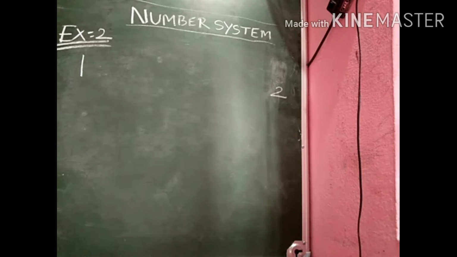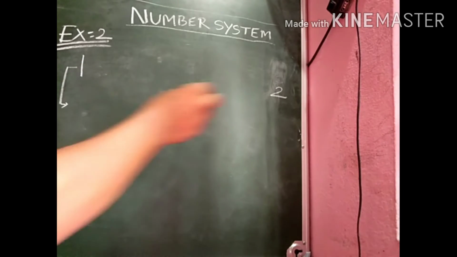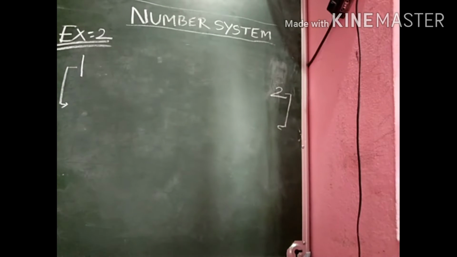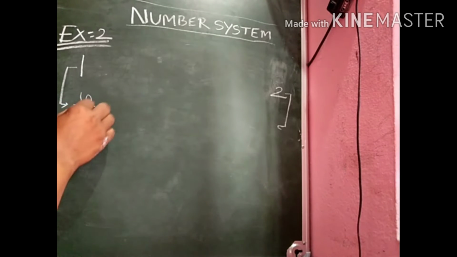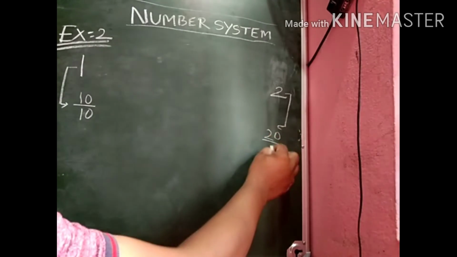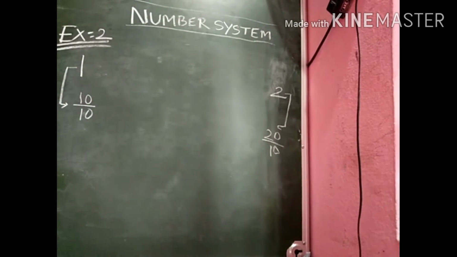First, write 1 and 2 in the form of two like fractions. 1 can be written as 10 by 10. Similarly, 2 can be written as 20 by 10. Here 10 by 10 and 20 by 10 are two like fractions.